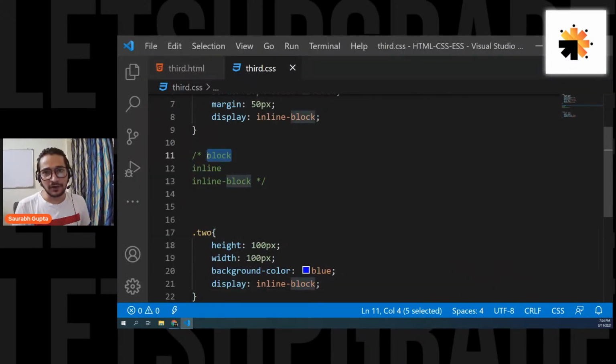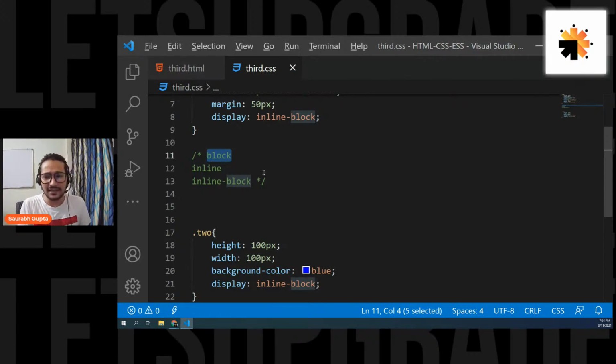See, block is by default. Div is a block element, and by default, the block element's margin goes towards the end. And then I told you what is inline. What is inline? Inline is also basically a type of element. Okay, like text. Text is basically by default inline. That means they go in horizontal direction. Whatever you write, they will go in horizontal direction. And when the screen ends, then only they come down, right?